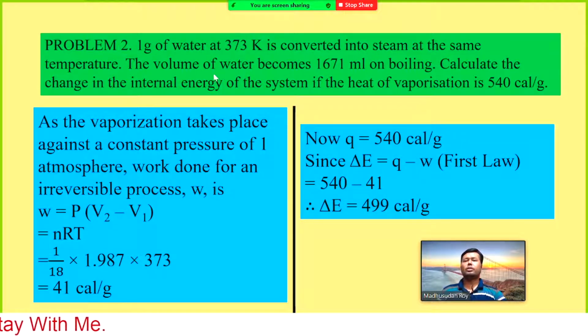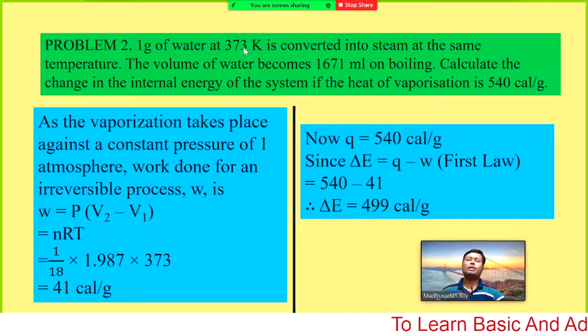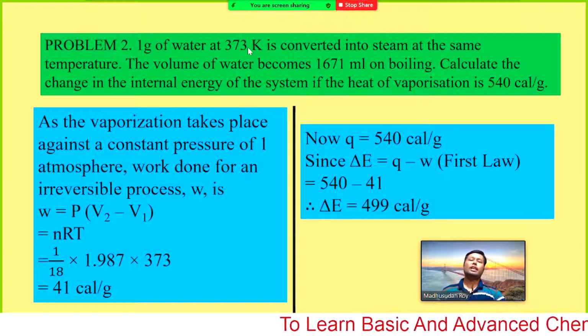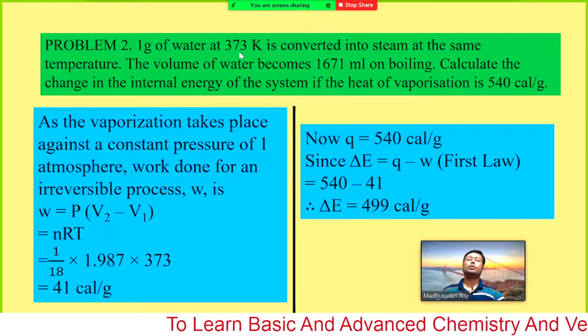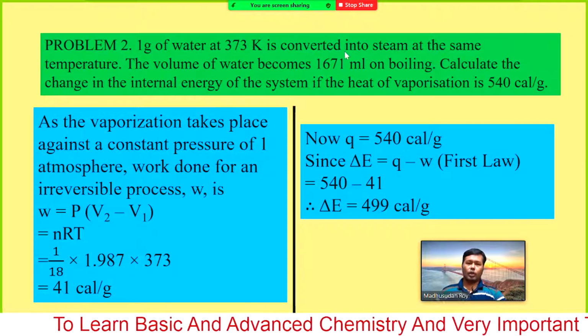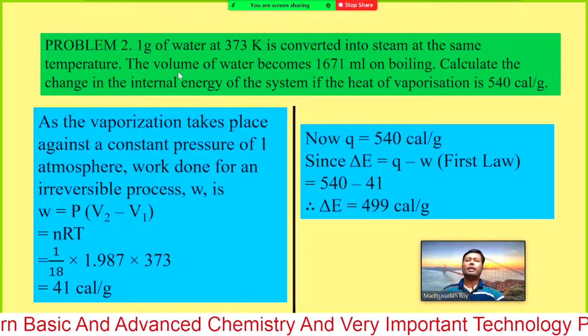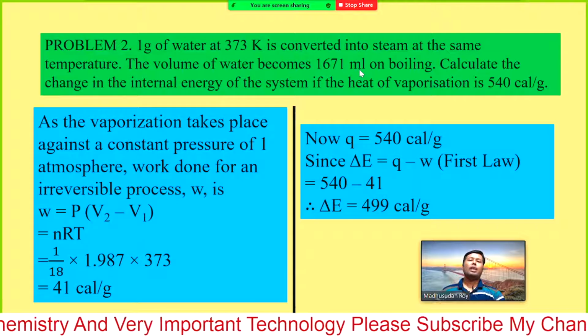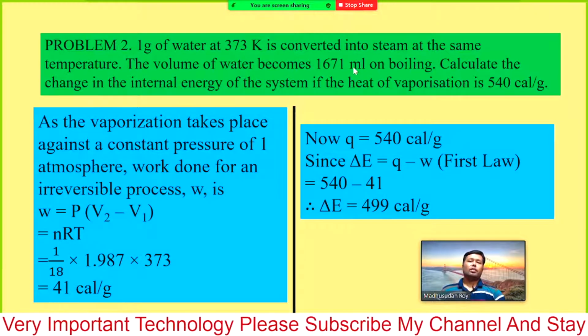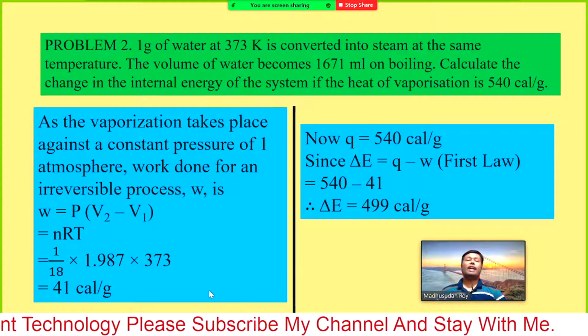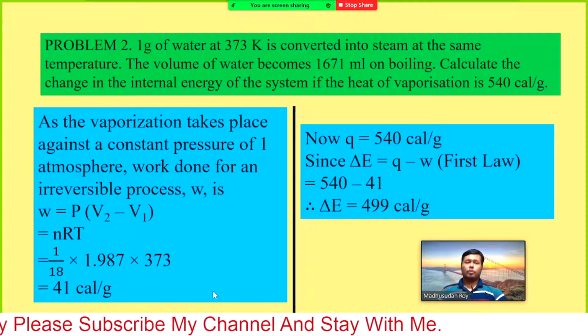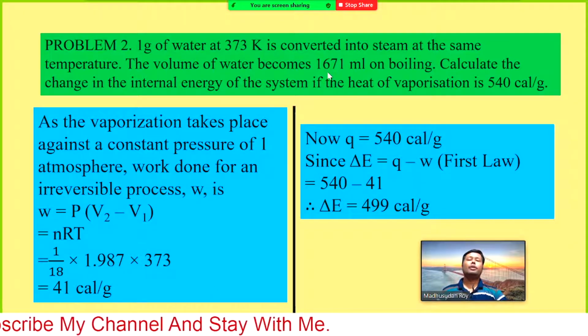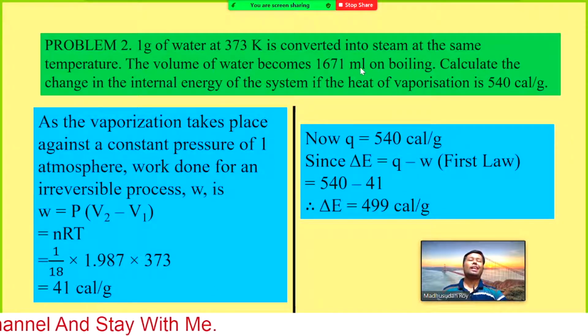So 1 gram of water at 373 Kelvin is converted into steam. This is actually 100 degrees Celsius, the temperature at which water converts into vapor. Converted into steam at the same temperature, the volume becomes 1671 milliliter. Now that is the question. Now the volume is expanding to 1671 milliliter.